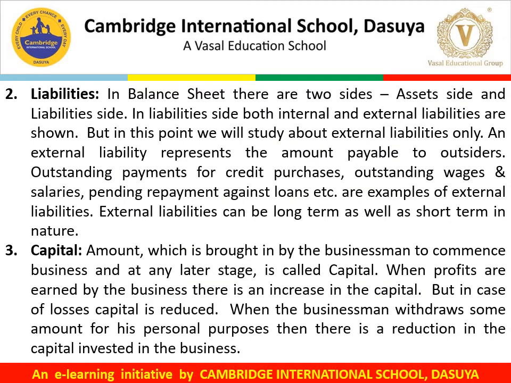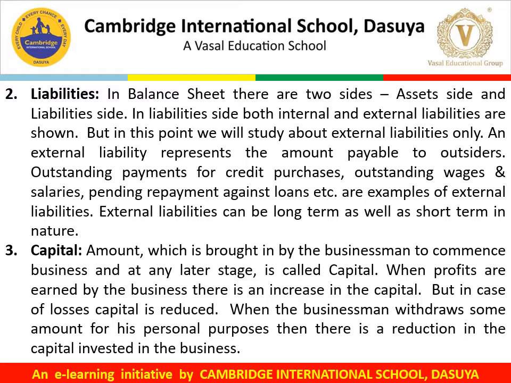Now, we will revise the term liabilities. In the balance sheet, there are two sides, asset side and liabilities side. In liabilities side, both internal and external liabilities are shown. But in this topic, we will study about external liabilities only. An external liability represents the amount payable to outsiders. Outstanding payments for credit purchases to creditors, outstanding wages and salaries, pending repayment against loans, etc., are examples of external liabilities. External liabilities can be long term as well as short term in nature.